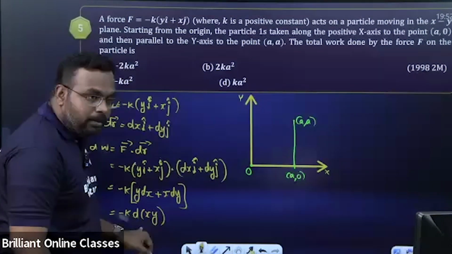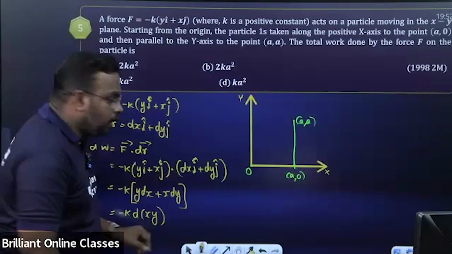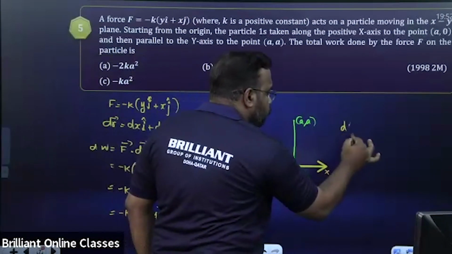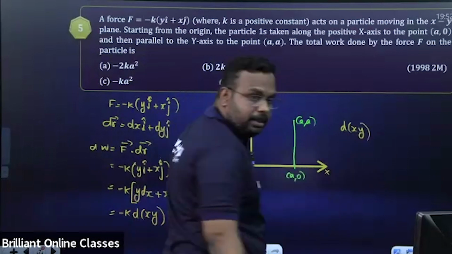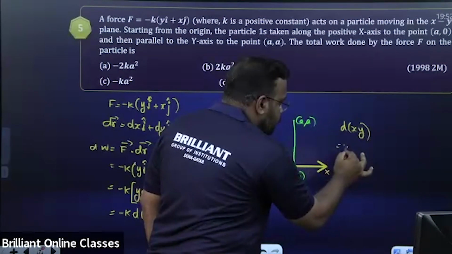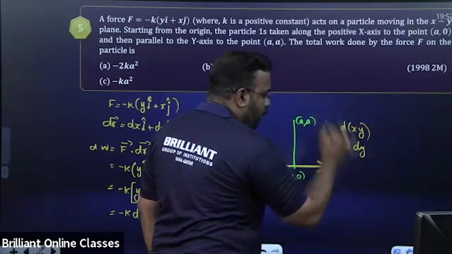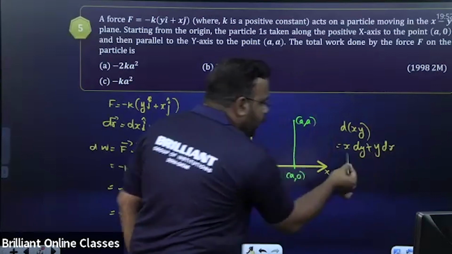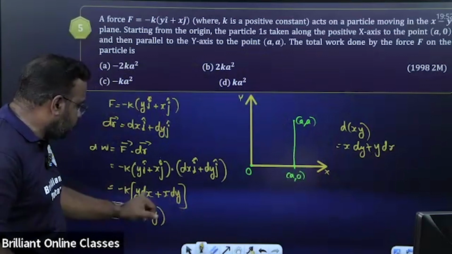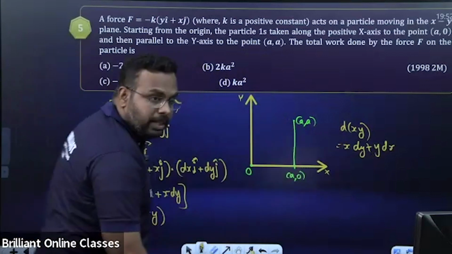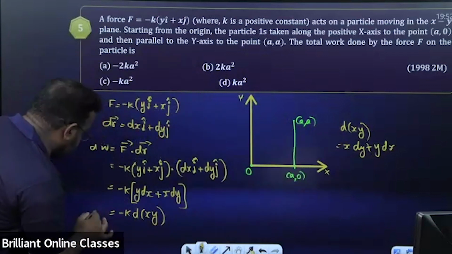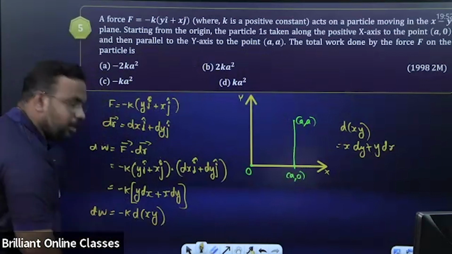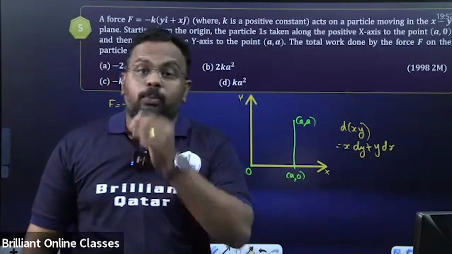Is this step okay or not? Derivative of two functions comes like this: first function x into derivative of second, dy, plus second function y into derivative of first, dx. So it's the same thing, x dy plus y dx, which is equal to derivative of xy. So that's what I have written here. This is dw, right? dw. Okay, what we need is work done.